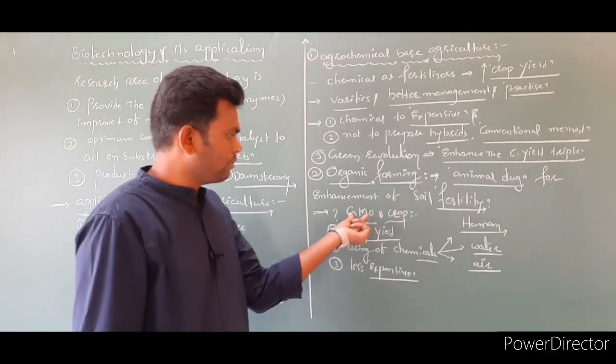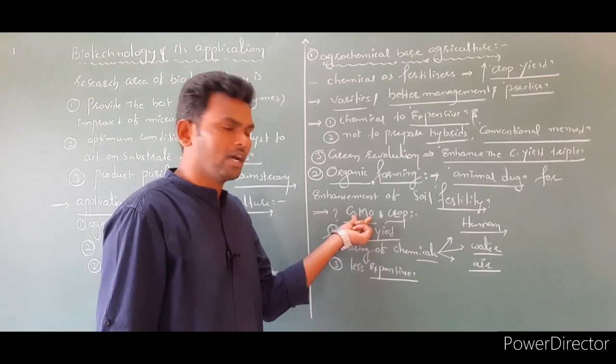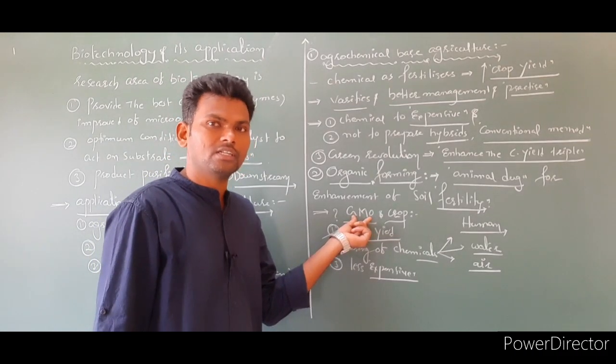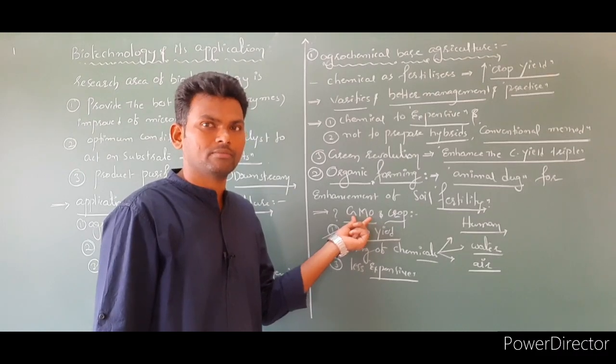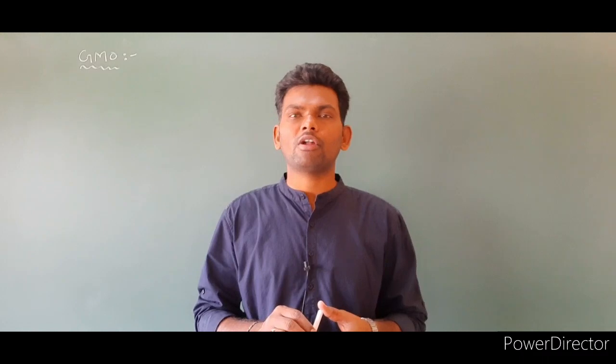So further, by using genetically modified organisms or crops, it is the best method for enhancement of crop production. Without using rDNA technology or genetic engineering, we can't prepare genetically modified organisms or crops or plants, whatever it may be. What is the role of genetic engineering?